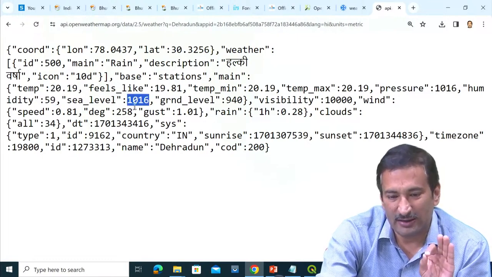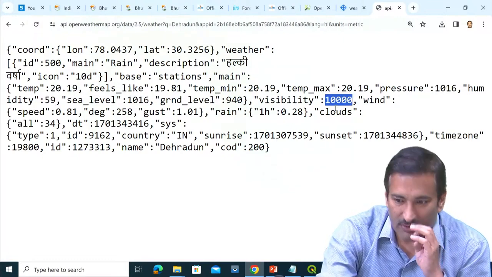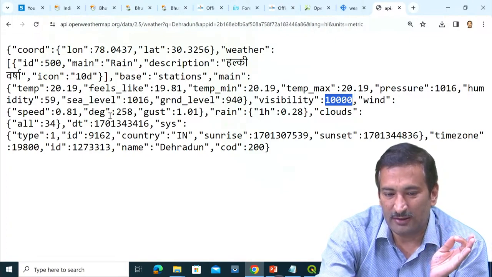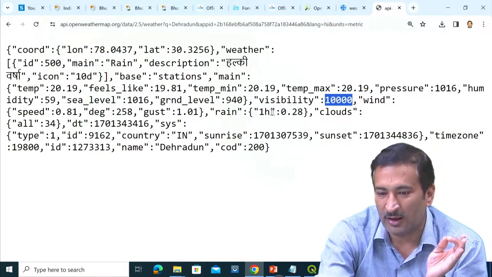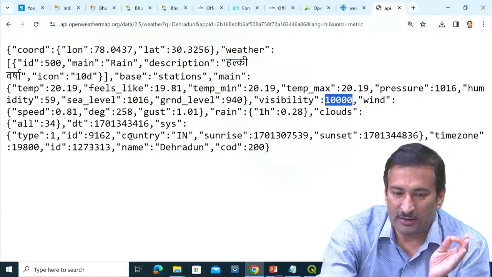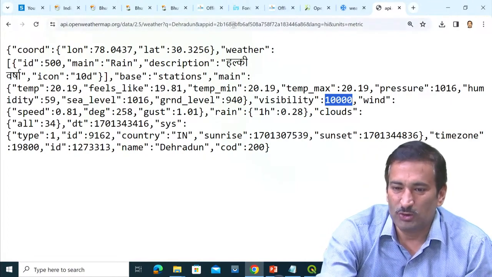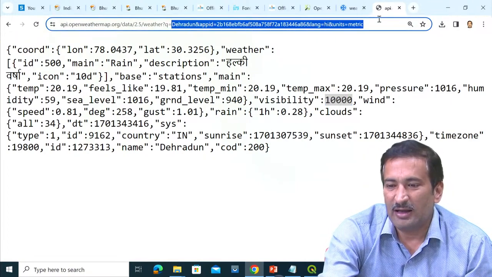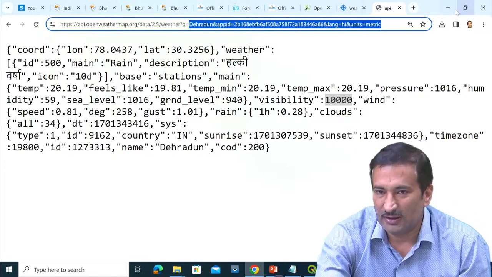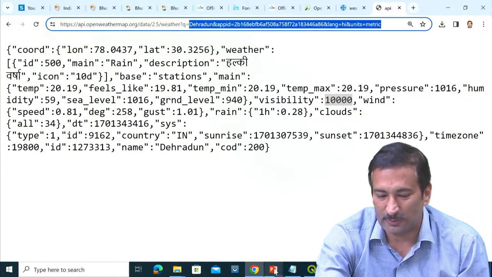Sea level it is saying 1016. Visibility is around 10,000 meters. Wind speed is 0.81, and rain in the last 1 hour is 0.28 mm. Clouds are all there, sunrise, sunset, all the data sets are there. You just change the parameters here, and you will get the data desired by your application. So this is a very good API. You try to explore it.